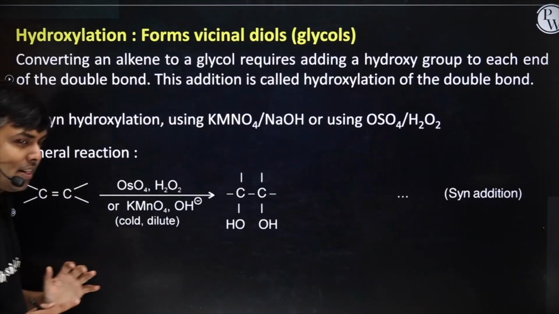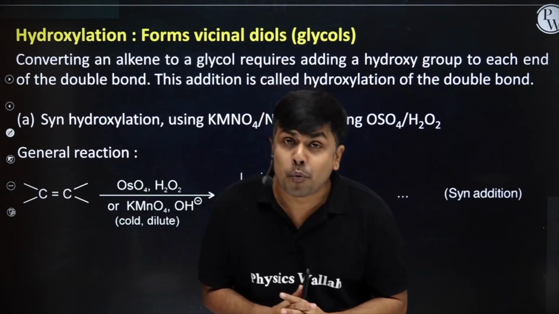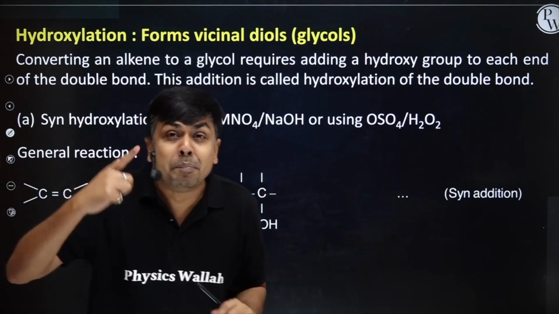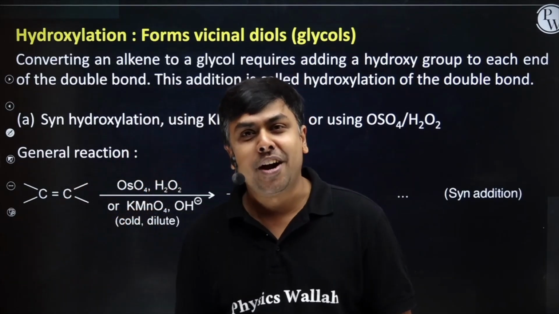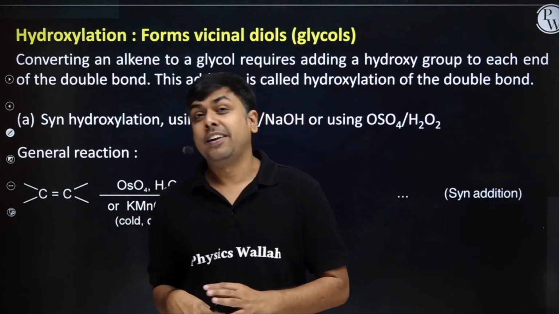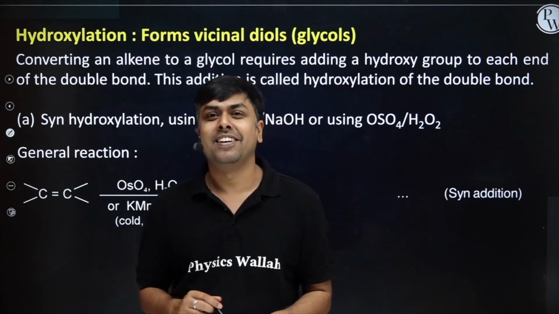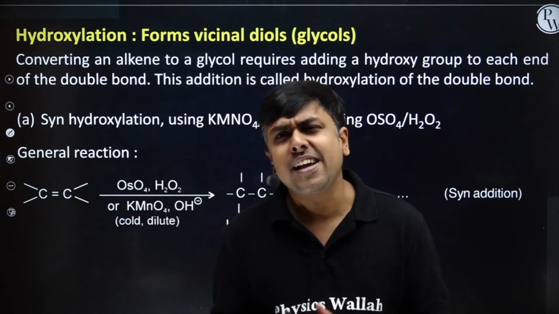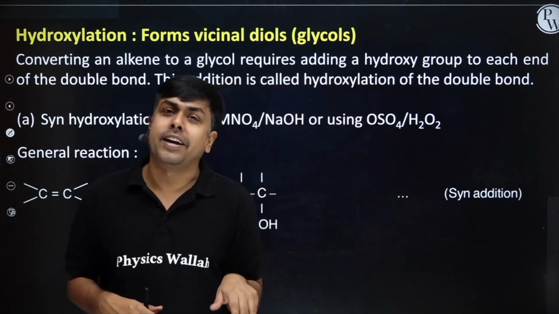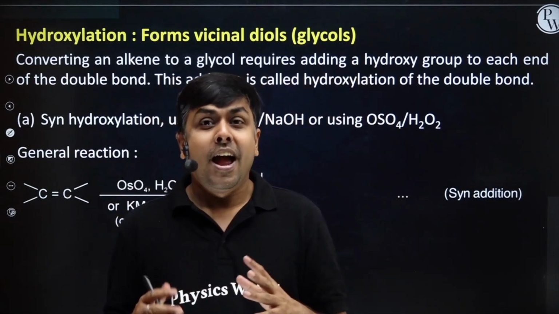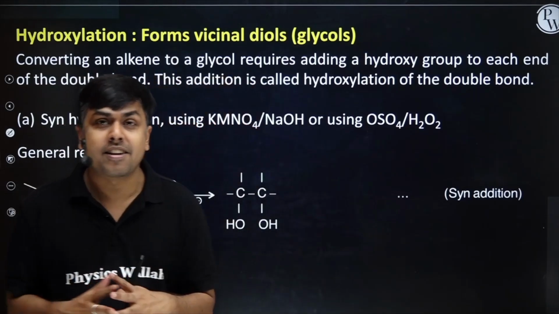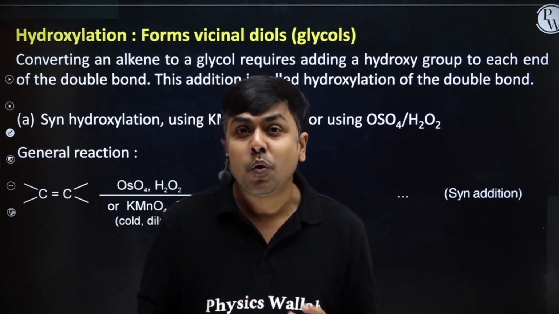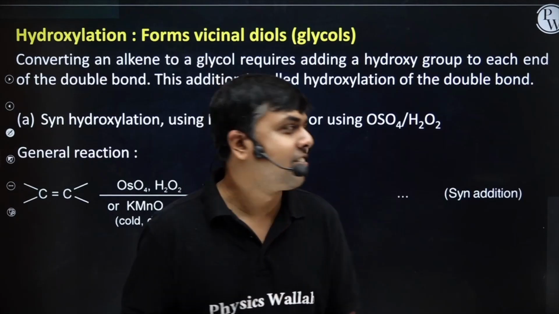Now, let's talk about a few more methods through which we can synthesize alcohol. Till now, mainly we were talking about the formation of monohydric alcohol. What do we mean by monohydric alcohol? The compound containing a single OH group. It's time to discuss dihydric alcohol. Dihydric alcohol means 2 OH groups are connected to this organic compound. And the best way to synthesize dihydric alcohol is to react an alkene with dilute cold KMnO4. That is Baeyer's reagent.